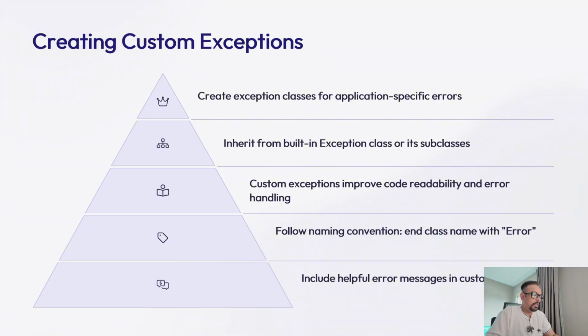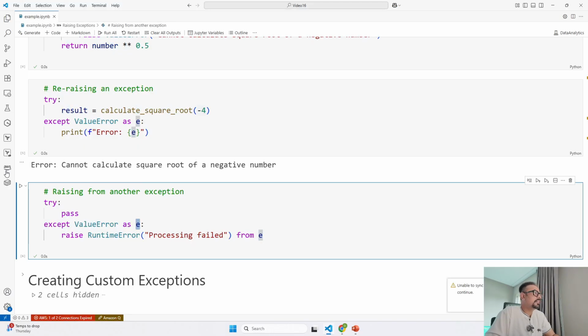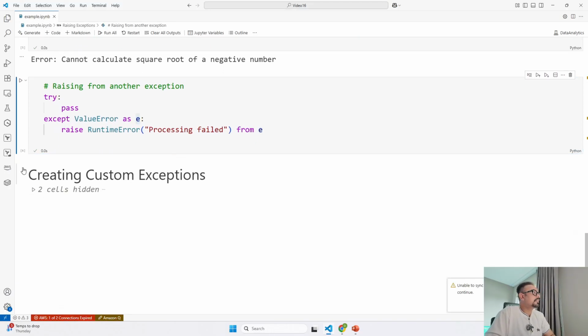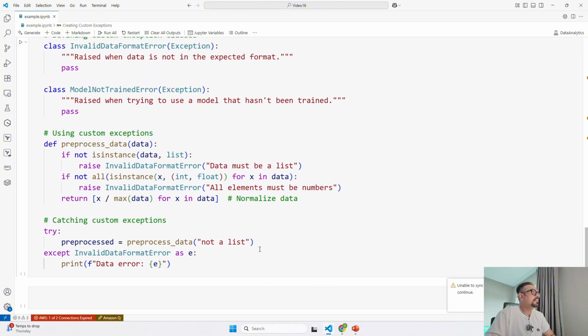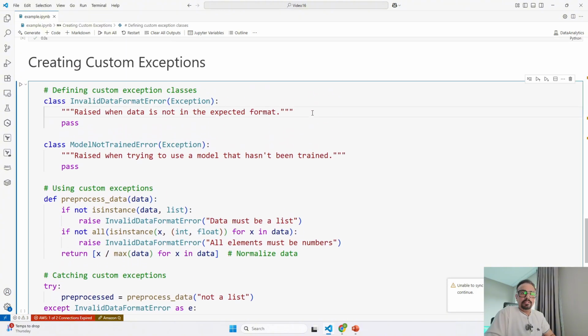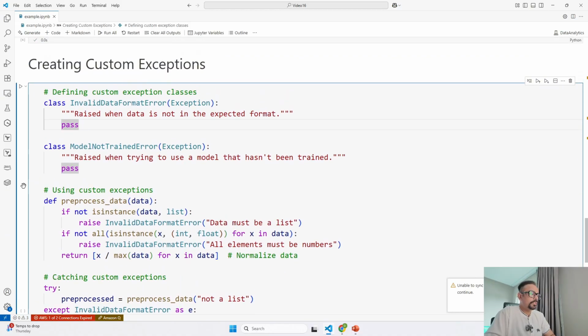So let's understand this by running an example. Over here in this example, we are defining two custom exception classes. The first one is InvalidDataFormatError. As I said, the custom class that we define should end with Error. That's why you will see InvalidDataFormatError and ModelNotTrainedError, following the naming convention.